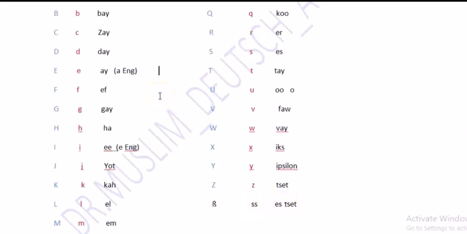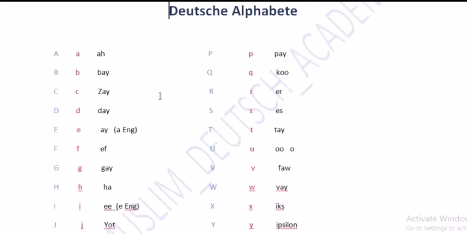So these were the German alphabets, Deutsche Alphabete. Now I am going to go through it once again.